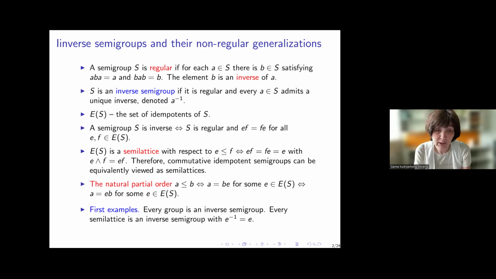Idempotents can be looked at as semilattices with respect to the order: E is below F if and only if EF equals FE equals E, and then the product is just the greatest lower bound of E and F. So commutative idempotent semigroups can be equivalently viewed as semilattices. The natural partial order is given by restricting one element to another with an idempotent. Every group is an inverse semigroup, and every semilattice is an inverse semigroup. So these are the first examples.